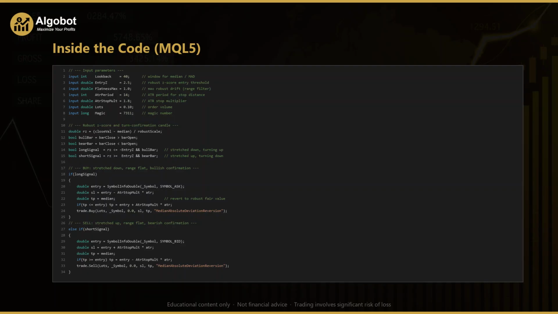In the buy block, the entry uses the ask price. The stop loss is placed 1.8 average true range below the entry, and the take profit is set to the median, our fair value. The trade.buy call then sends the order.